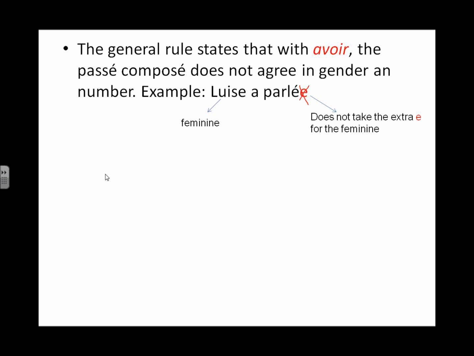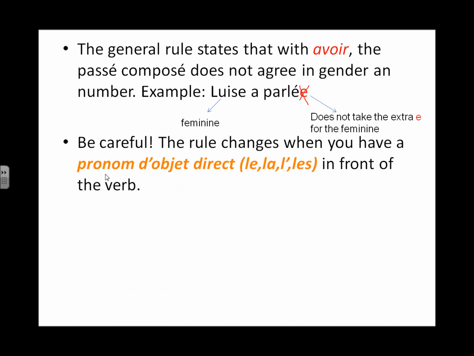Why? Because the general rule says that with avoir, the past participle, which is parlé, I remind you, does not take the feminine or the plural of the subject, so basically it doesn't agree with the subject. This is only with the verb avoir, because with the verb être instead, there is the agreement with the gender. So, having said that, we must say though that there are exceptions.